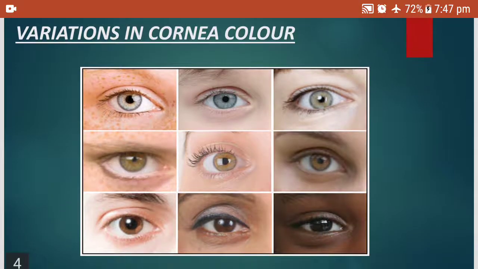Now here you can view the variations in the cornea color. It can be brown or black or grey, green. You must have seen people all over the world having different cornea colors. This is because of the variations. All are not alike. There are many differences and of course similarities.